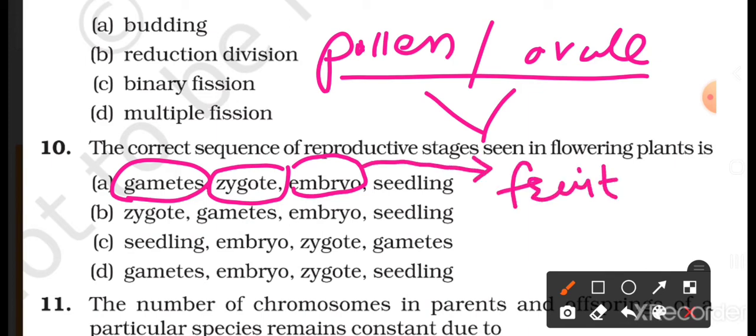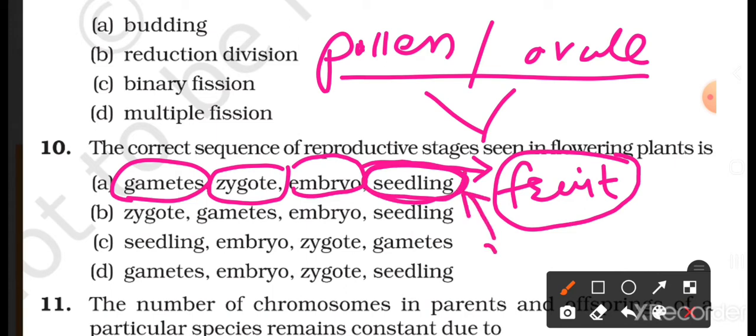Fruit contains many seeds, right? Fruit contains seeds, many seeds or a single seed maybe. So the fruit contains seeds, and these seeds after germination grow into a seedling or a little plant,